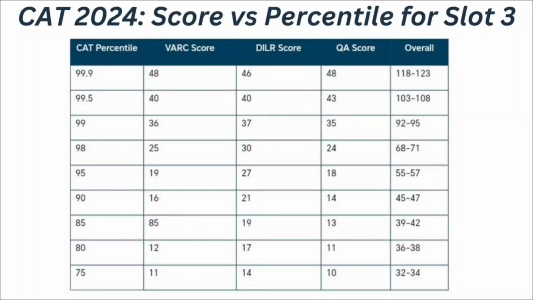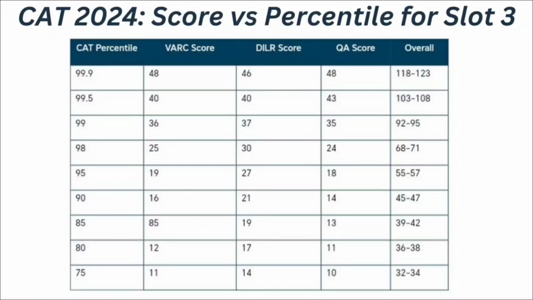Then if your VRC score is 19, DILR score is 27 and quantitative ability score is 18, means if your overall CAT score ranges between 55 to 57, at that time you can expect your CAT percentile to be 95 percentile. Then if your VRC score is 16, DILR score is 21 and quantitative ability score is 14, means if your overall score ranges between 45 to 47, at that time you can expect your CAT percentile to